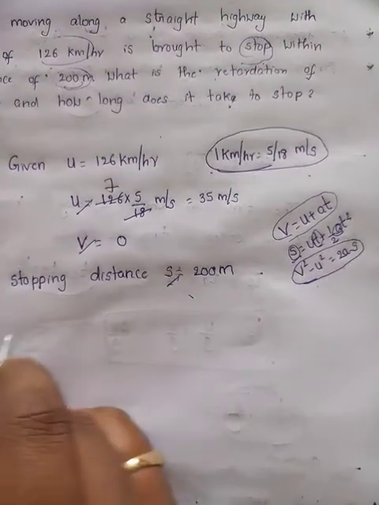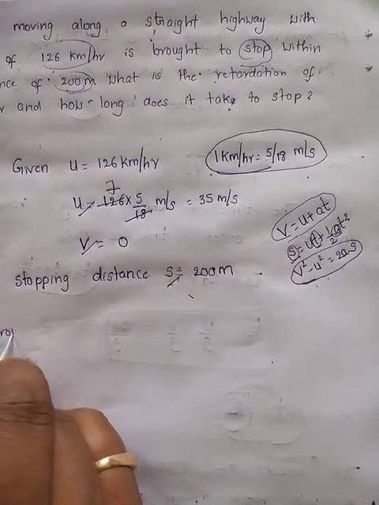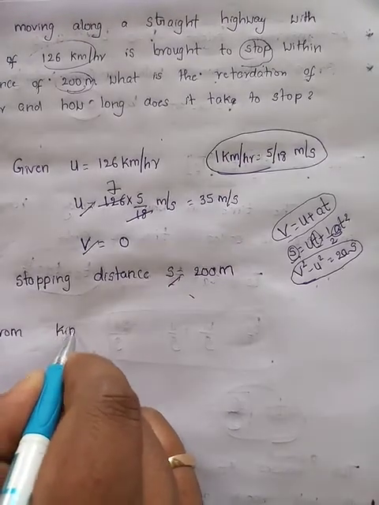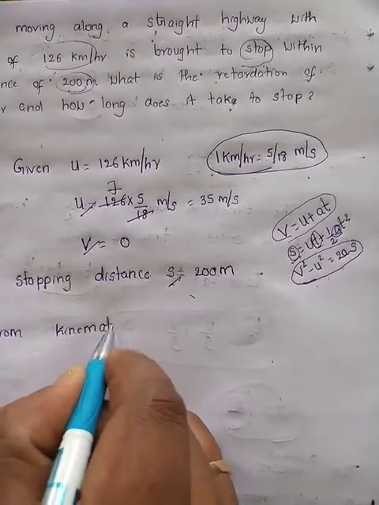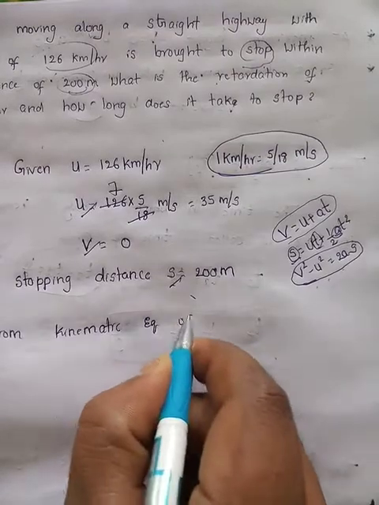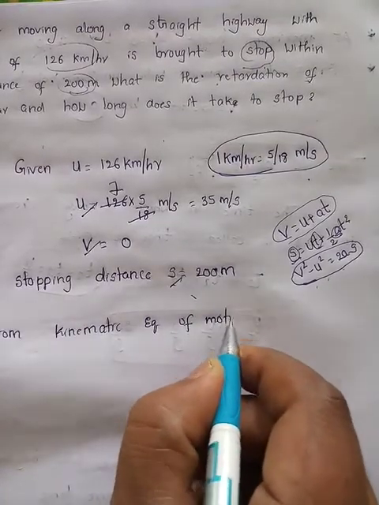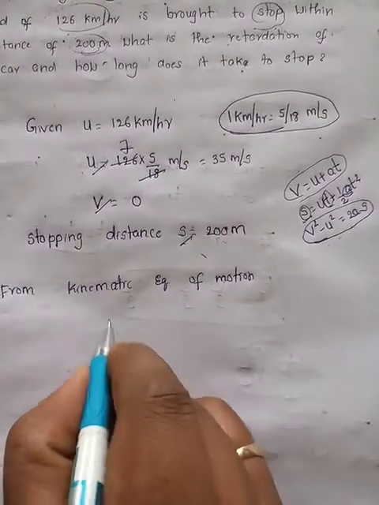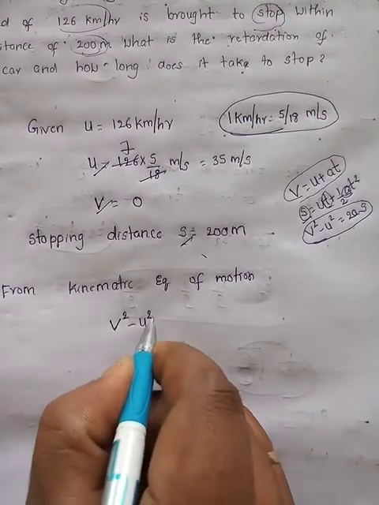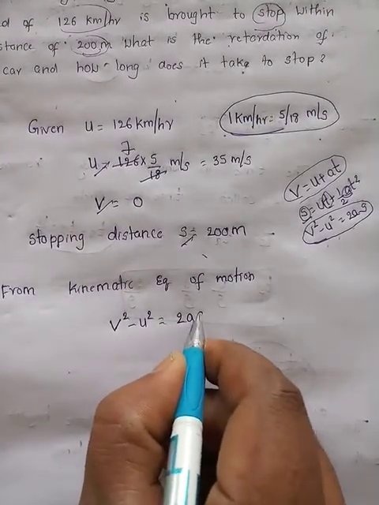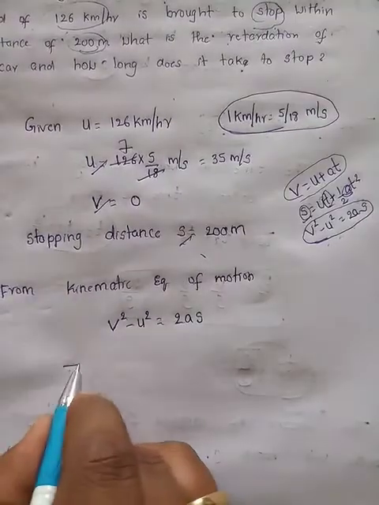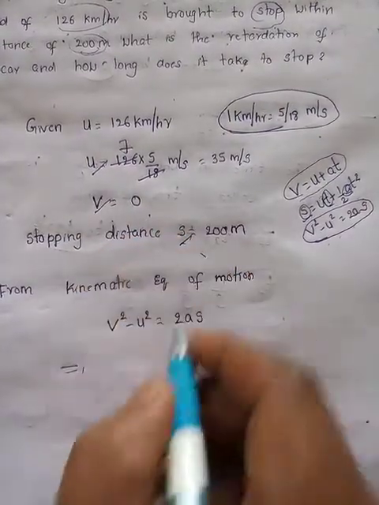Yes. From the kinematic equations of motion, what is the equation we have to consider? v square minus u square is equal to 2as. What is v? Final velocity is 0.